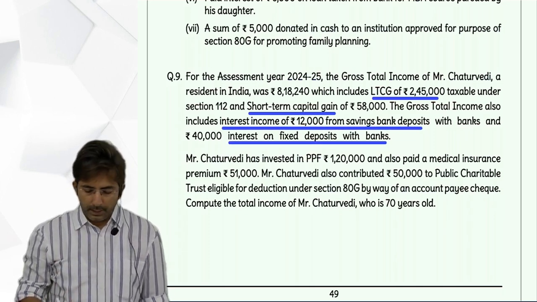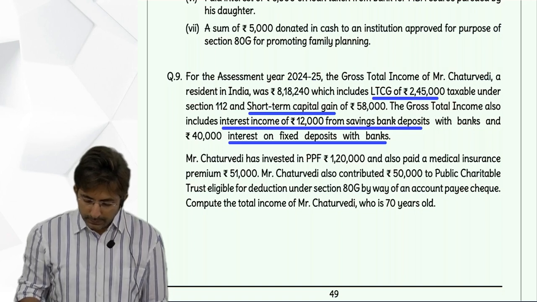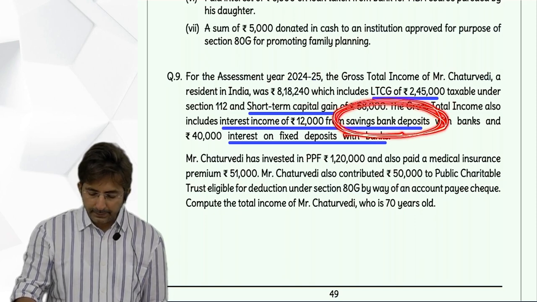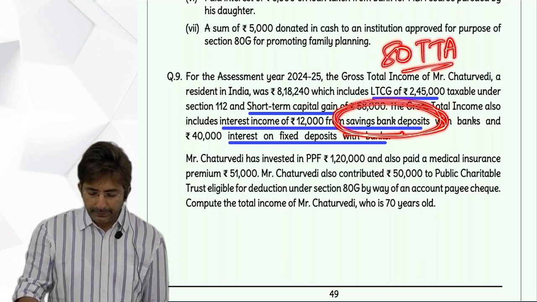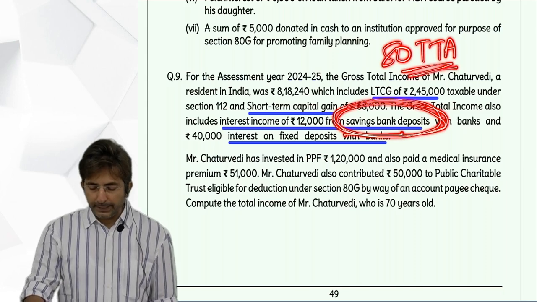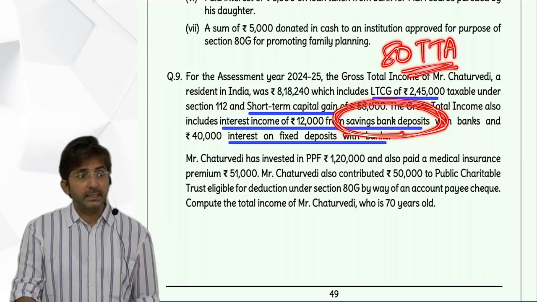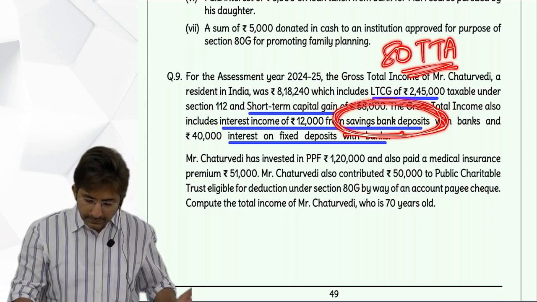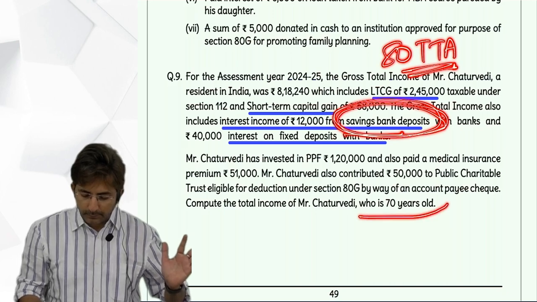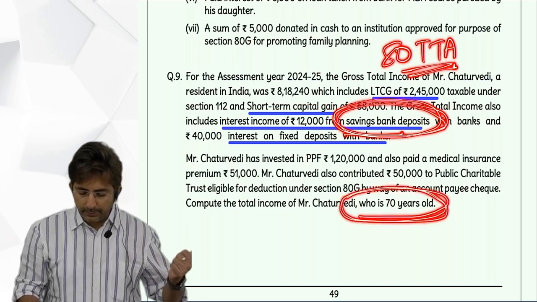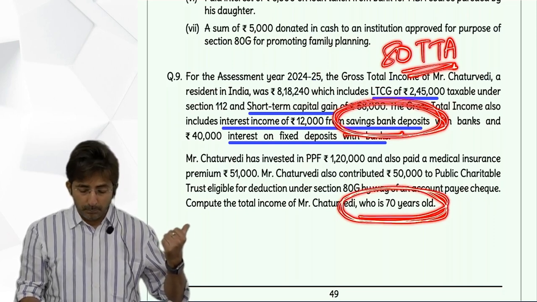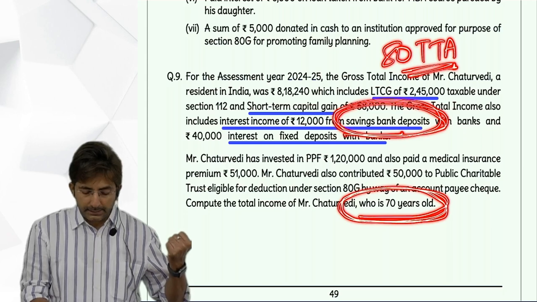Okay, now, because here there is savings bank account interest, you will get deduction under section 80TTA. See, when do you get 80TTB? If he is a senior citizen. So this is not, wait. Yes, he is a senior citizen. I didn't read the last line of the sum. In the last line they have given he is a senior citizen because of the age 70 years. Plus they also mentioned that he is a resident.